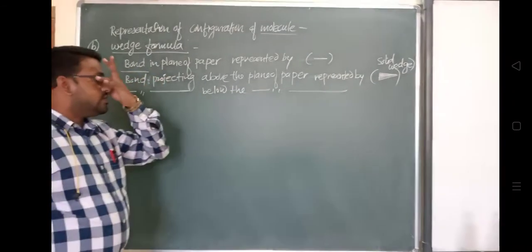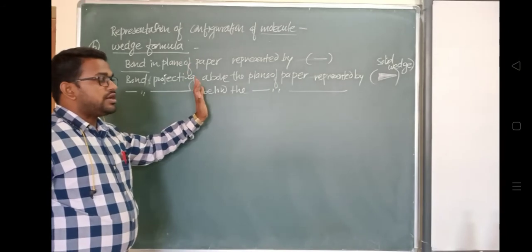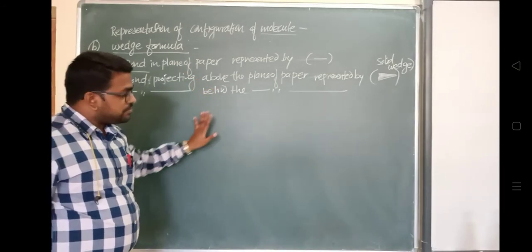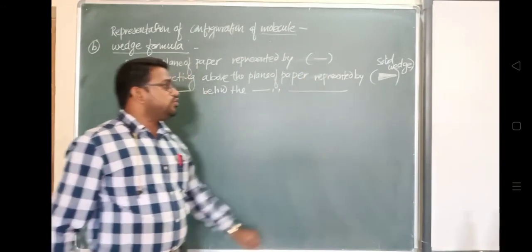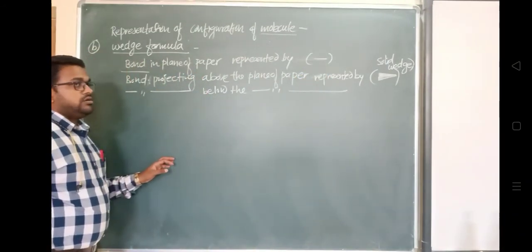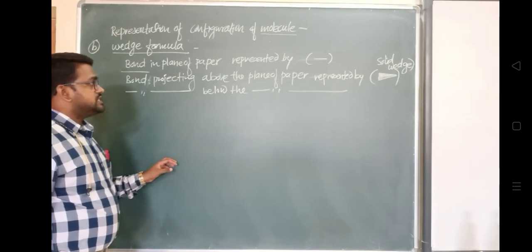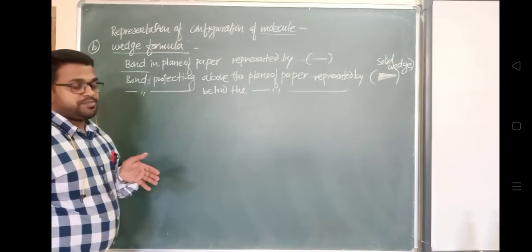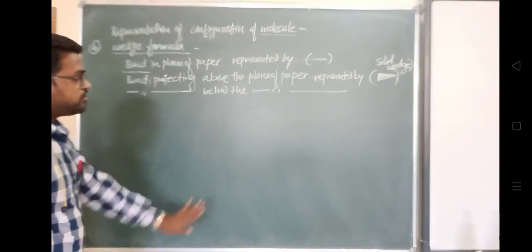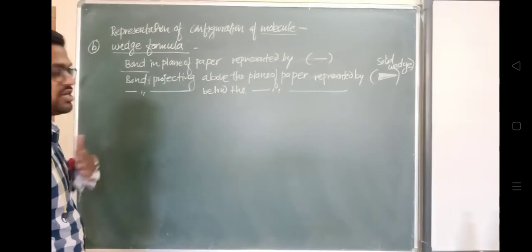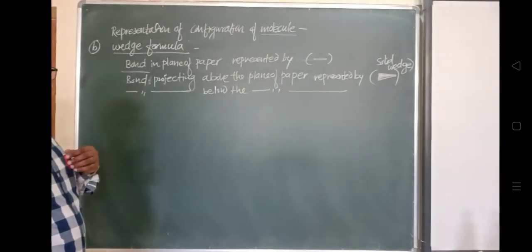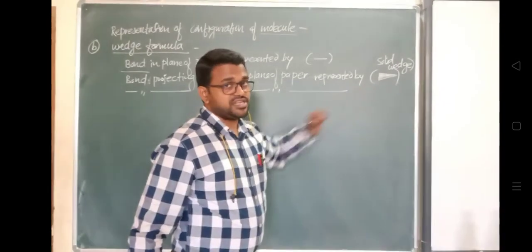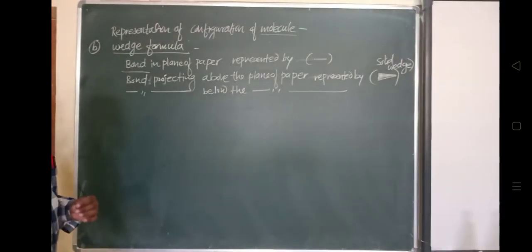So in a wedge formula, अगर हमें जो भी बॉन्ड है अगर प्लेन पेपर पे ही शो करना है, that will be represented by a normal dash. If we want to represent any bond which is above the plane of paper, above the plane of paper means consider this blackboard as a plane of paper, और ये बॉन्ड हमारी तरफ फेस कर रहा है, वो बॉन्ड हमारी तरफ आ रहा है, तो उसको कैसे रिप्रेजेंट करेंगे हम लोग? सॉलिड वेज से रिप्रेजेंट करेंगे. Okay, so solid wedge will represent that the bond is coming towards us.